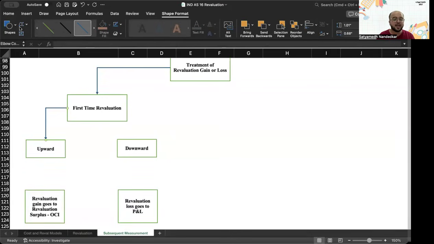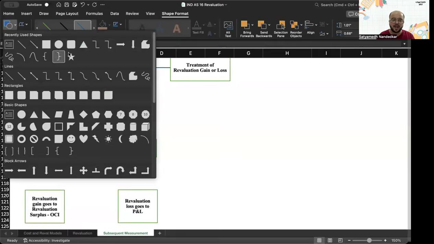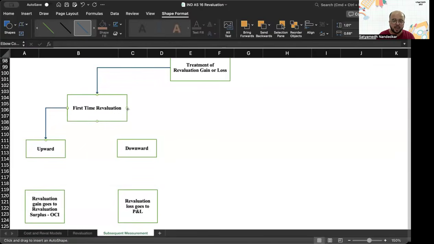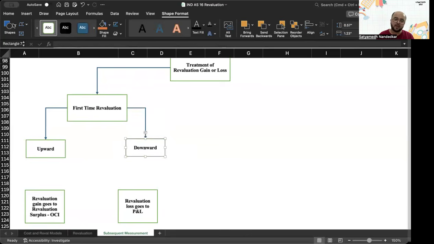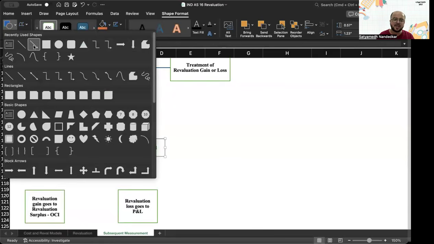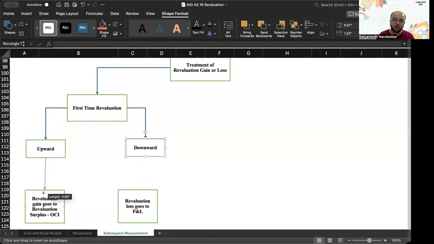See, the reasoning behind that is not something they will ask you in the exam, but you should know. Again, we are following the prudence principle here to a certain extent. When I'm transferring a gain to revaluation surplus, it means the gain is unrealized. I don't want to be the one who is misleading my shareholders into believing that a gain has occurred.